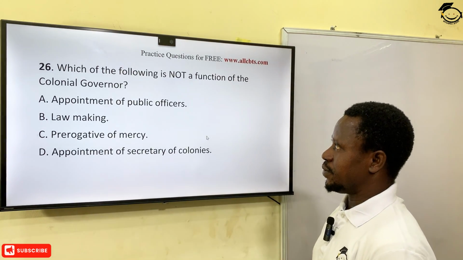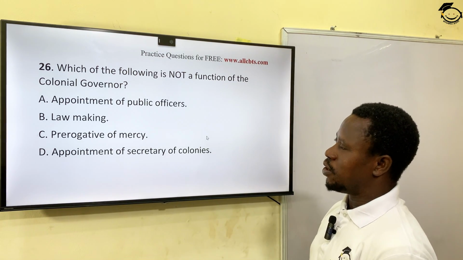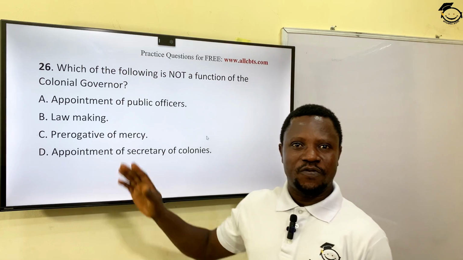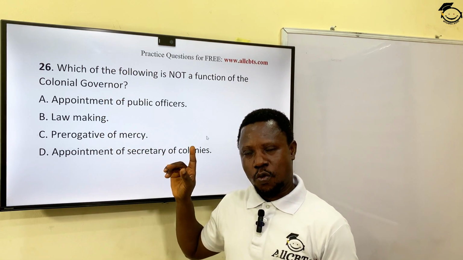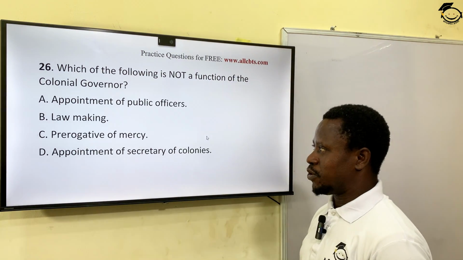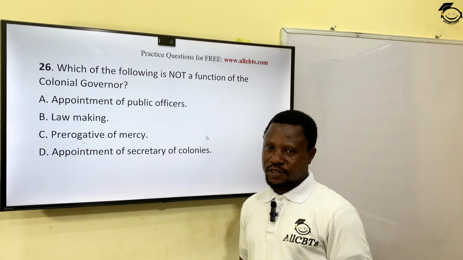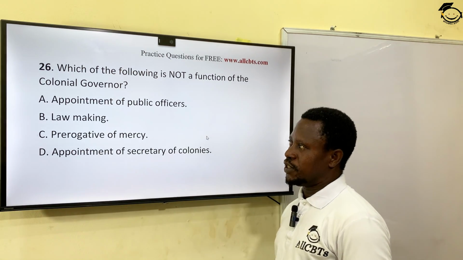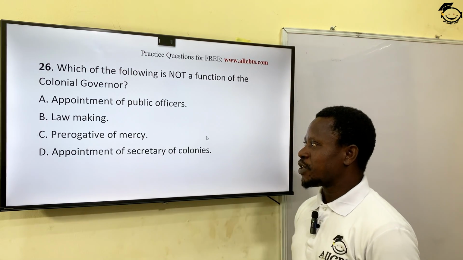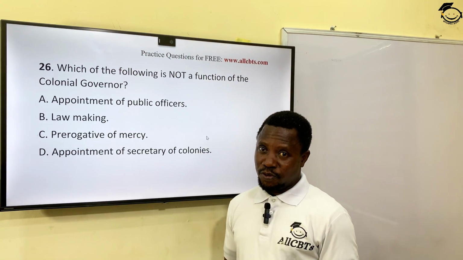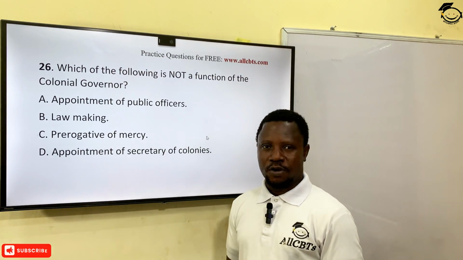Let's see the next question. Which of the following is not a function of the colonial governor? In other words, the colonial governor performed all these functions except one. Let's see which one is not part of his function. A, appointment of public officers. Yes, he nominates them and appoints them into offices. Lawmaking, that's fundamental, his primary assignment. Prerogative of mercy, he could release somebody who's already condemned. Then appointment of secretary of colonies.